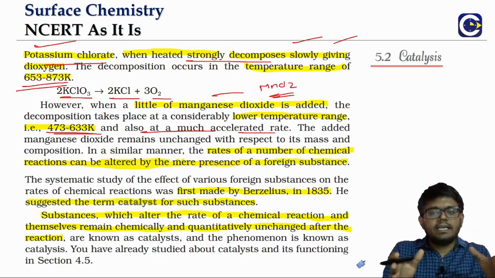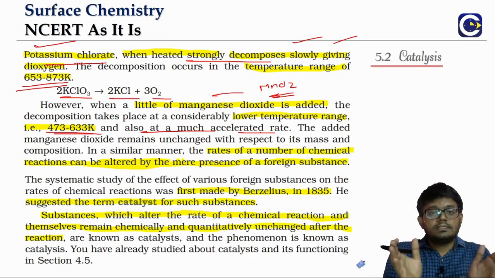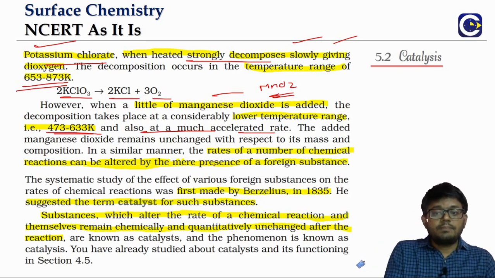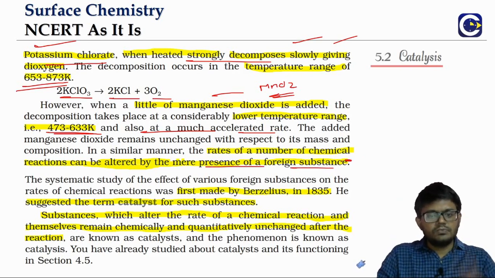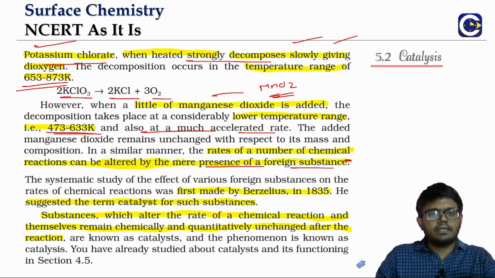Now this idea is not just for the decomposition of potassium chlorate. It happens with most chemical reactions. This altering of the rate of a chemical reaction by the presence of a foreign substance, here the word foreign substance is what we will later start calling a catalyst. The majority of chemical reactions can have their rate enhanced by the use of this foreign substance, which we will later start calling a catalyst.